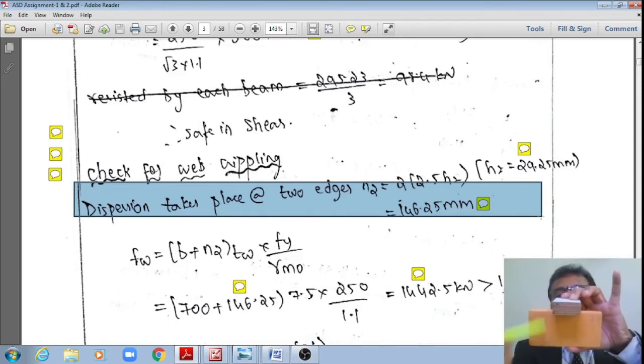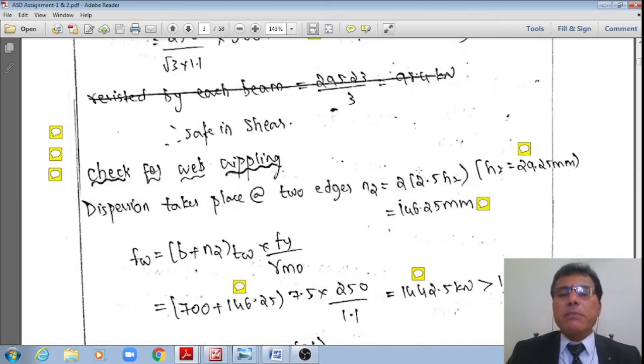Now I calculate that N2 is equal to 2 multiplied by 2.5 multiplied by H2, where H2 from the SP, or IS 800, we have already noted down, or even you can take tf plus r1: root radius 12.4 plus thickness of the flange gives 26.4. That multiplied by 2.5, dispersing on either side, therefore 2.